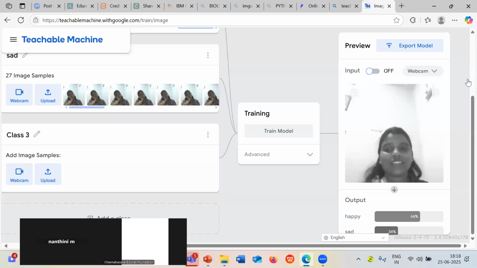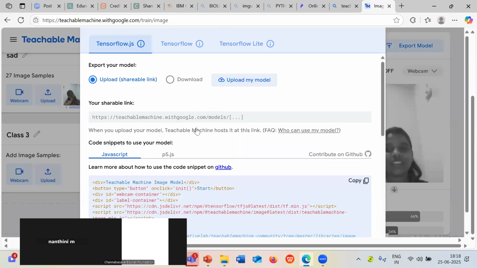Okay, I will show you. So students, you can also integrate this model. You can just export the model and make use of it for expression recognition when you build a different application with the help of this model that you have already trained.